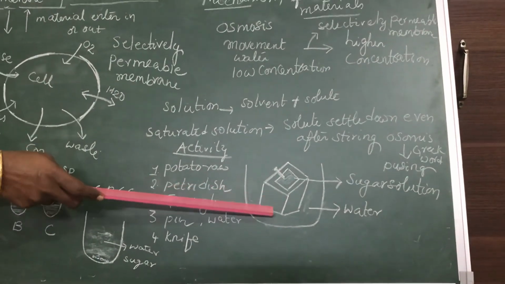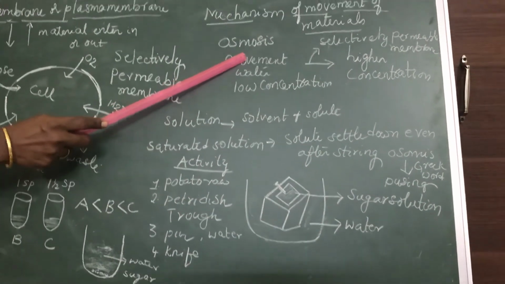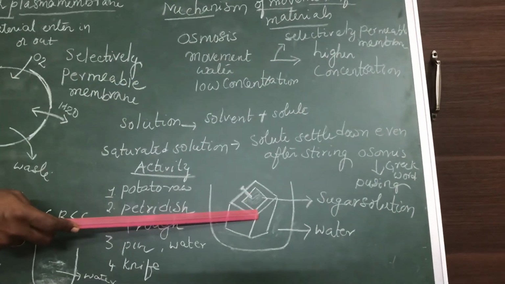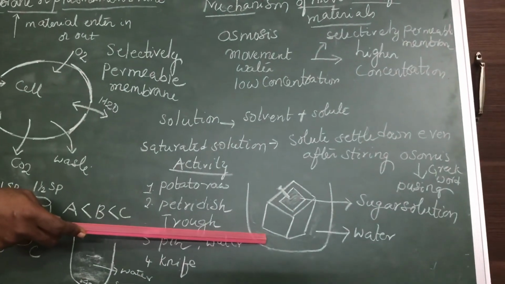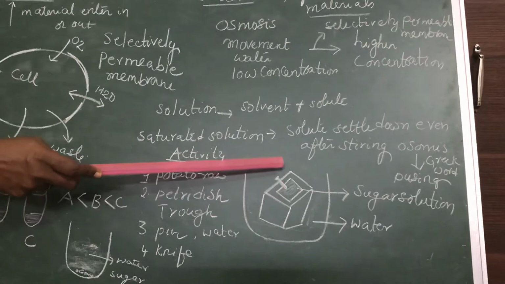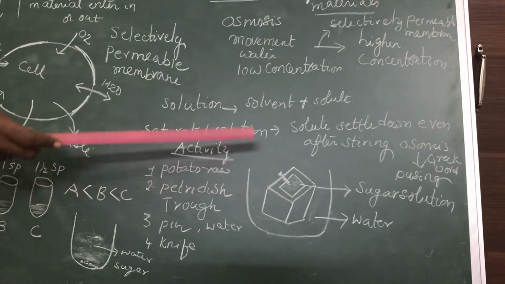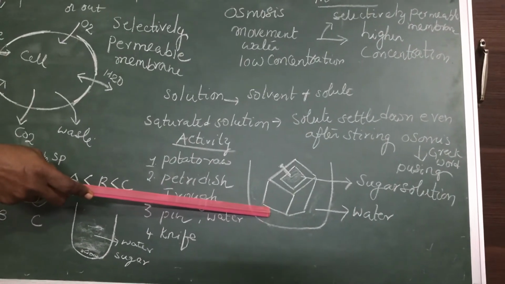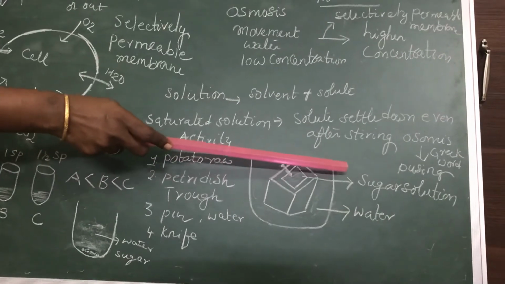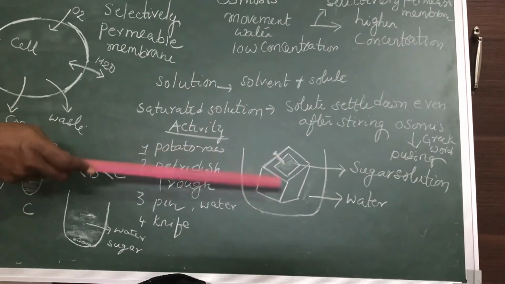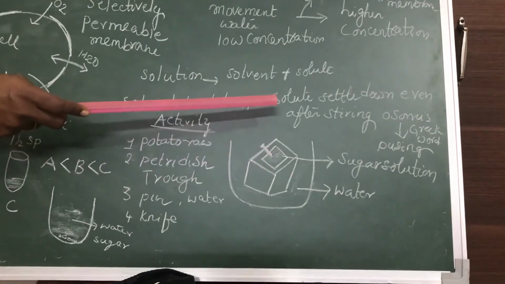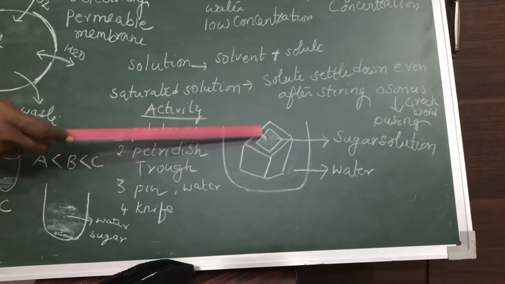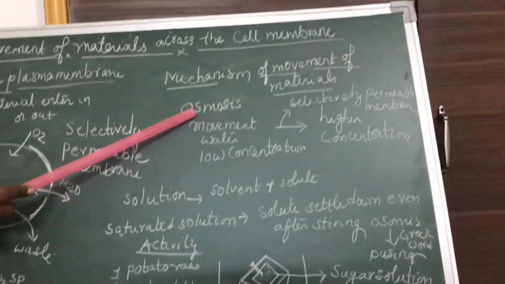This process is called osmosis. Osmosis means movement of water from low concentration to high concentration through a selectively permeable membrane. After some time, you observe that the level of the sugar solution rises. How has this level been raised? Because the water in the trough has moved from low concentration to high concentration. Here the sugar solution is saturated, or high concentration, so the water moves and the level of the sugar solution increases. First we kept a mark with the help of a pin, and the level has increased. The whole process is called osmosis.